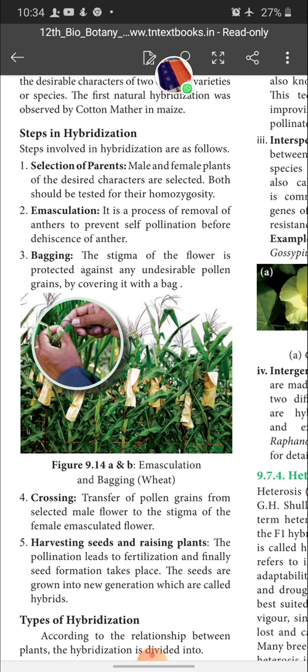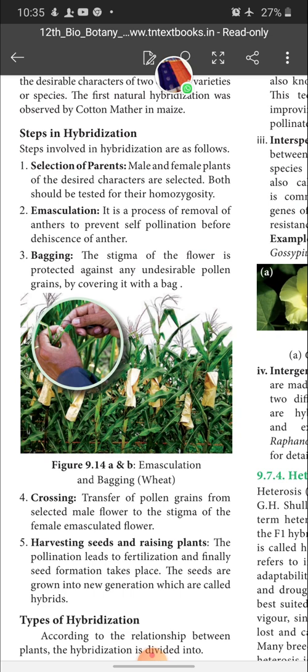That means the characters of male and female should possess homozygosity. That means it should not possess any heterozygotes, any mixing of alleles. They should have the same alleles in their allelic forms of the gene. That is called homozygosity.